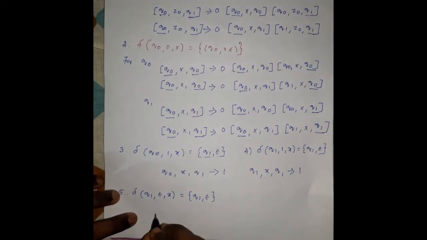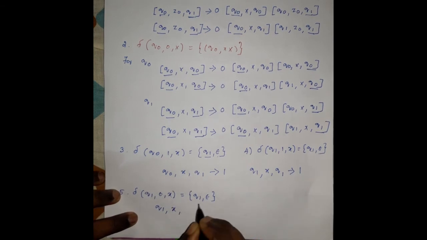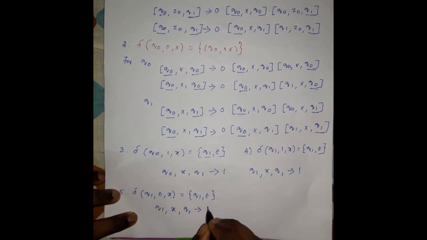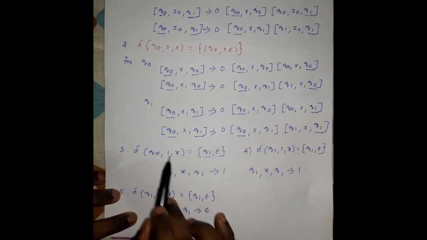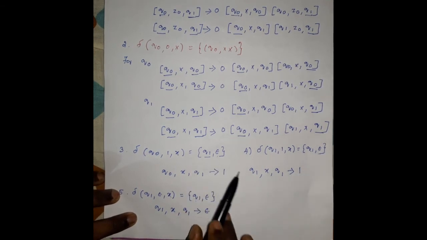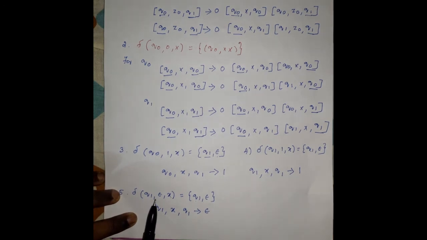So here the current state is q1, the top of the stack element is x, and the final state is q1, by getting the input symbol empty. Here the input symbol is 1, here the input symbol is 1, but here it is empty. That's why we don't have to write any symbols on the right hand side. Here the input symbol is empty and the stack is also empty.